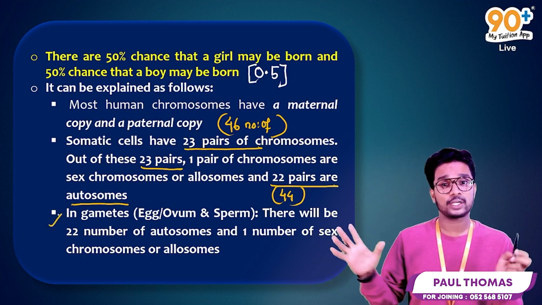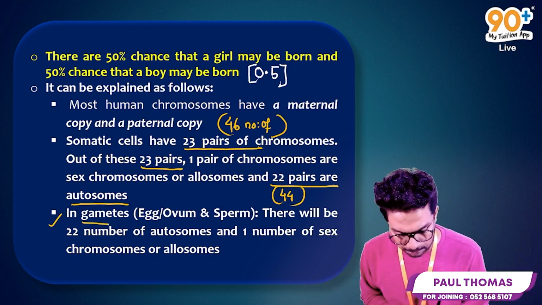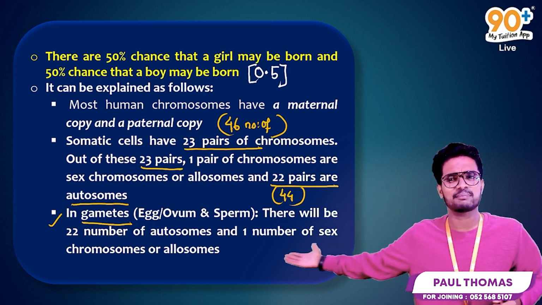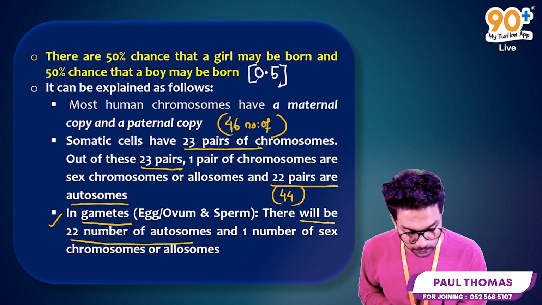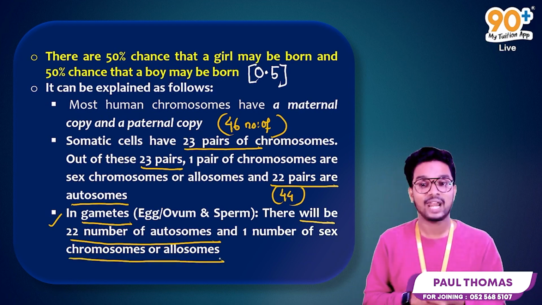But I already told you, while dealing with this case, there are some exception cases as well. When we are comparing the egg or ovum and sperm, that are the gametic cells, there will be 22 autosomes and 1 sex chromosome or allosome.